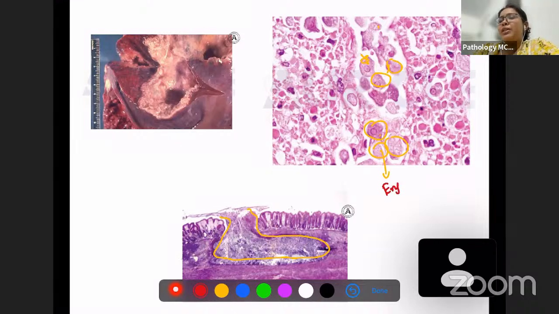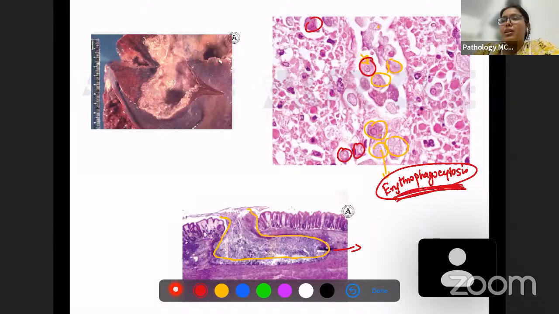We know red blood cells are known as erythrocytes, right? So erythrophagocytosis. Flask-shaped ulcers, entamoeba organisms, erythrophagocytosis, and then you can see here, this is a gross image of this.